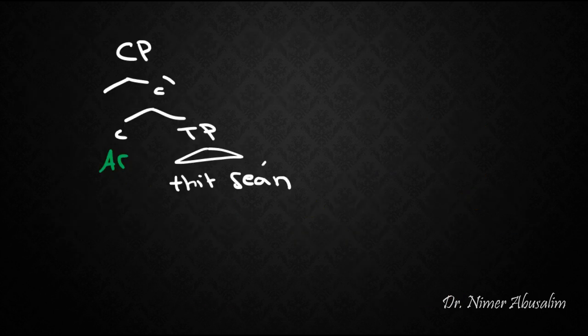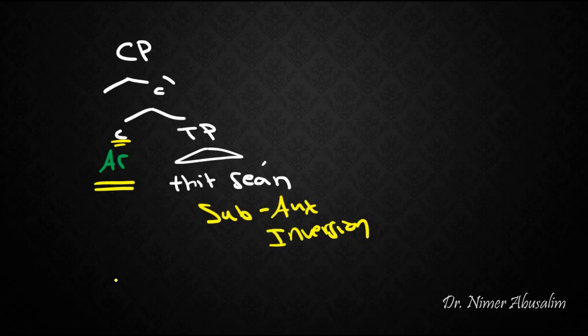Now in Irish, the question particle sits under the C node, or the complementizer node. But recall that we are looking for universality. We are looking for the chance to make hypotheses about all the world's languages. We're looking for the similarities between languages. Now, just by looking at Irish, since Irish has this dedicated particle, Irish as well does not have subject-aux inversion.